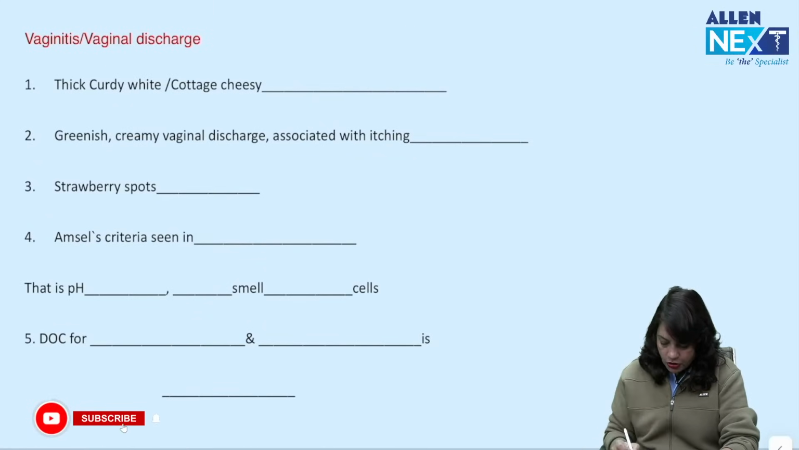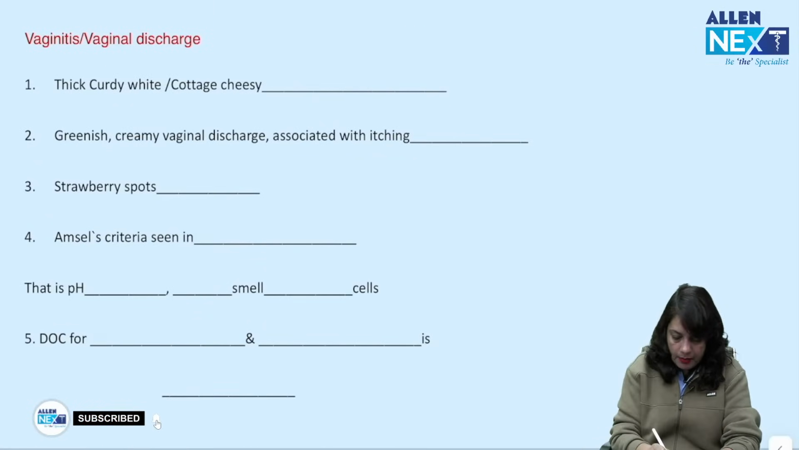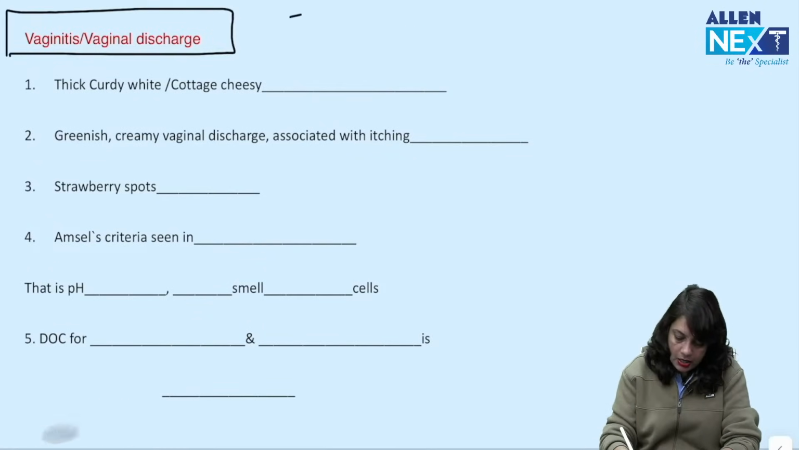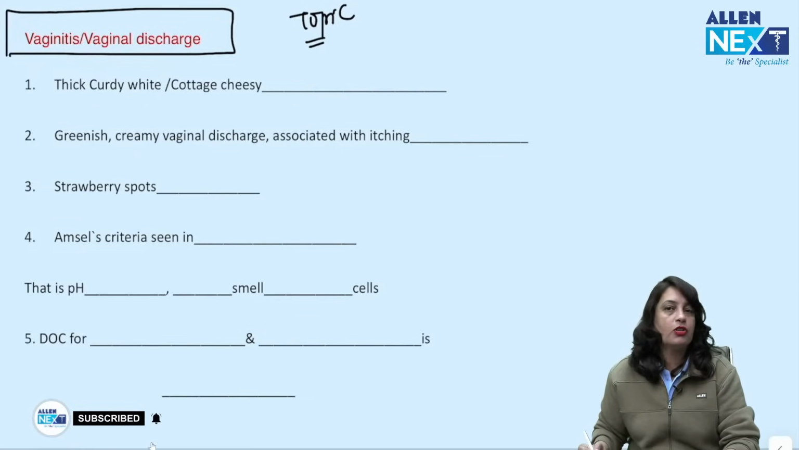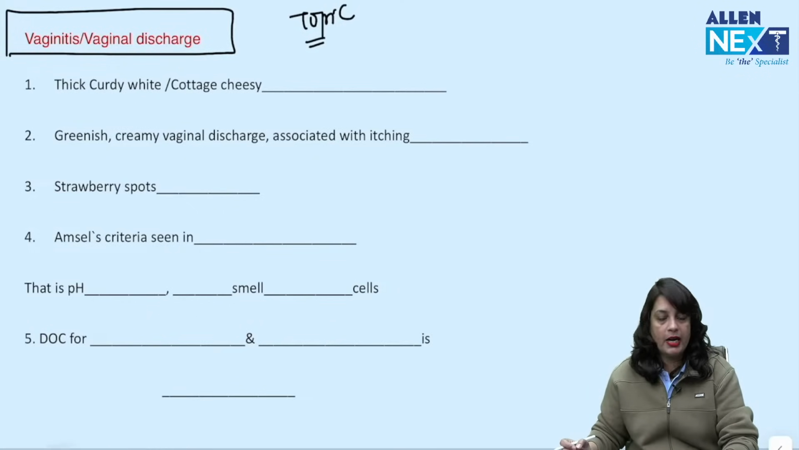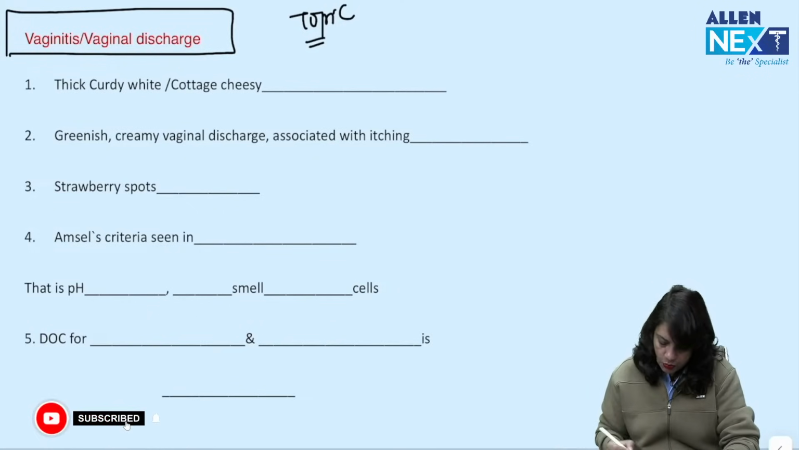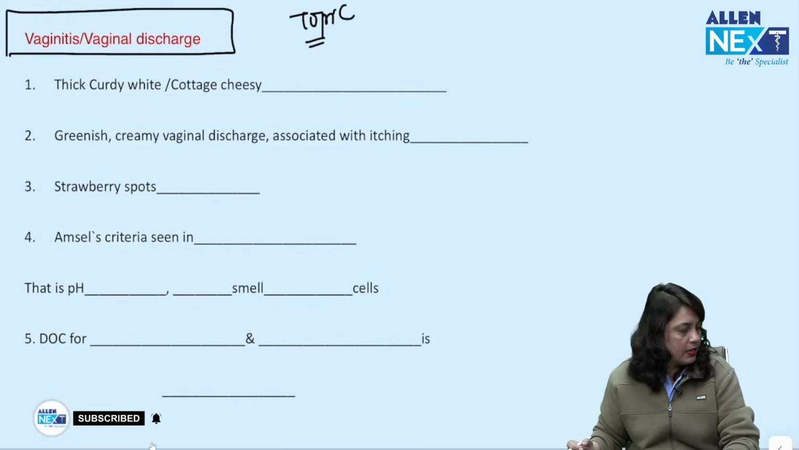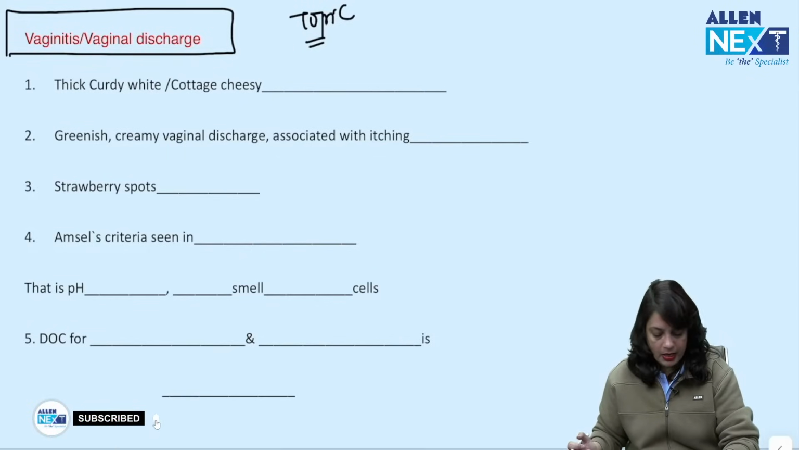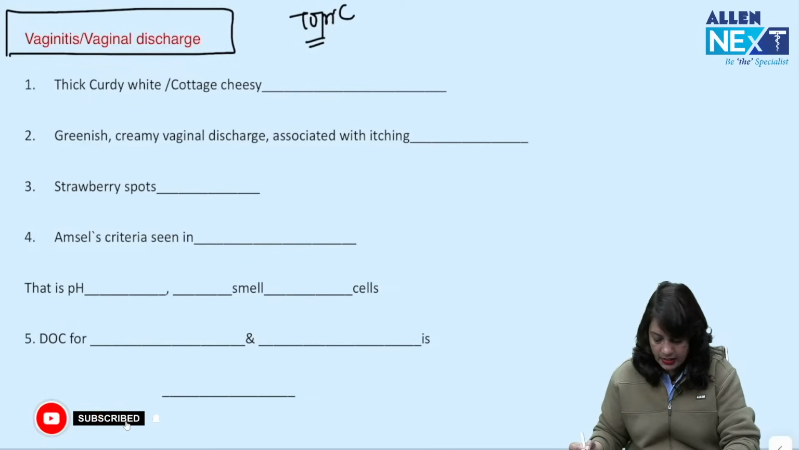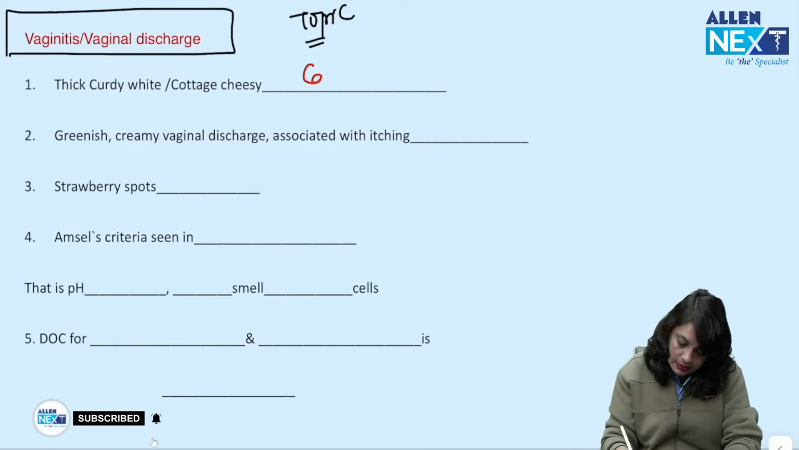Now, the next topic of discussion I am taking up is vaginal discharge or vaginitis, which is very important. I have covered ectopic pregnancy and infertility. Now, I am taking up a small topic, that is vaginitis or vaginal discharge. Most of this I have written in single-liner form. From these points only, the questions are likely to be asked.